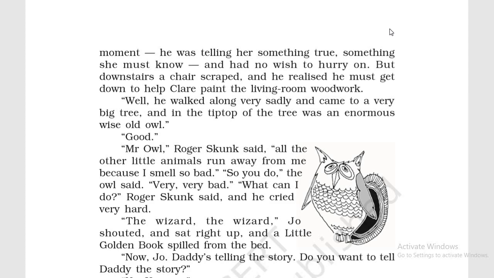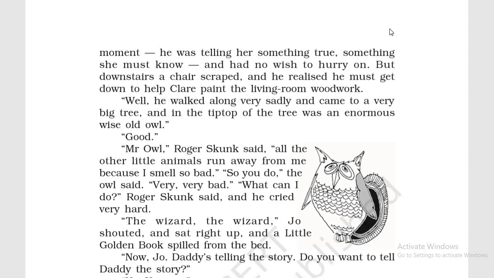And when she listens that Jack has told her that finally he has gone to the owl, well, he walked along very sadly, chalta jata, and then he comes across a very big tree, and in the tip top, on the top of that tree, on the highest part of that tree, was an enormous, very big, wise, intelligent old owl. Owl को सब बेवकूफ समझते हैं, but don't think कि owl is a foolish animal.